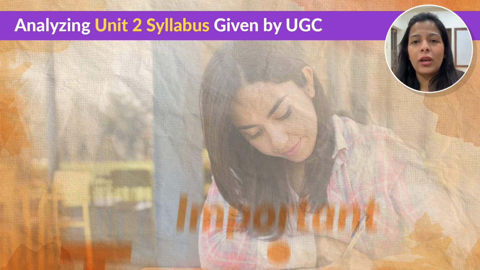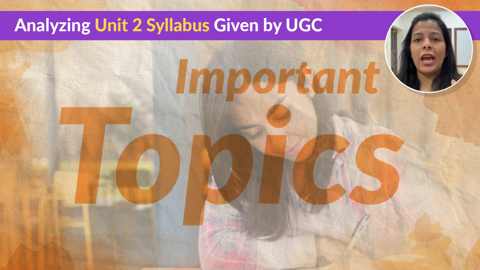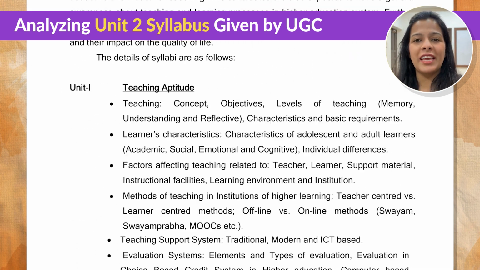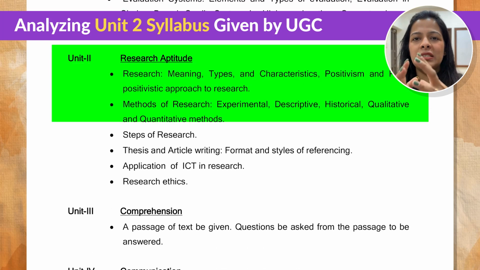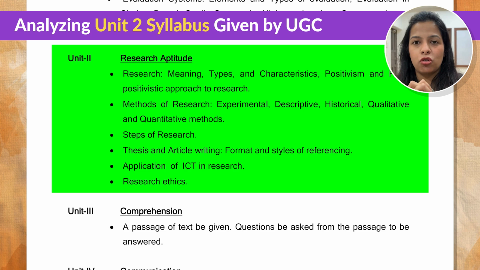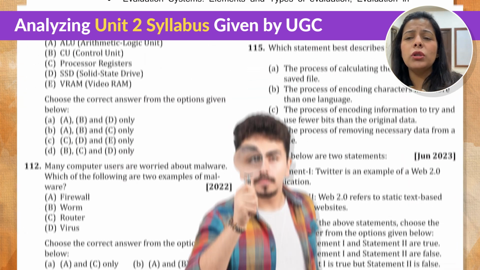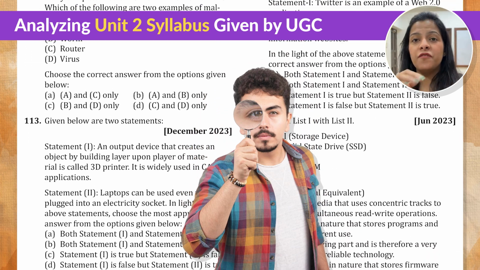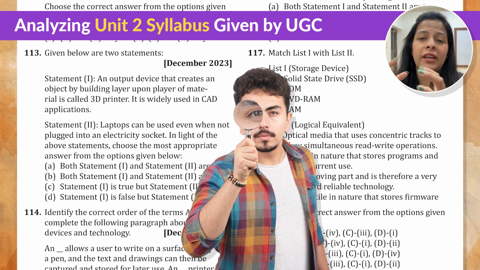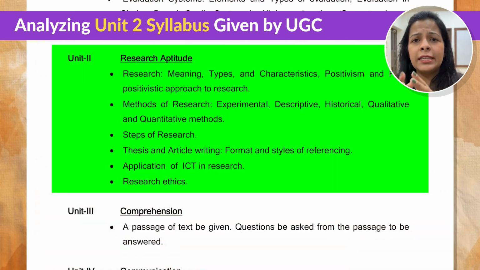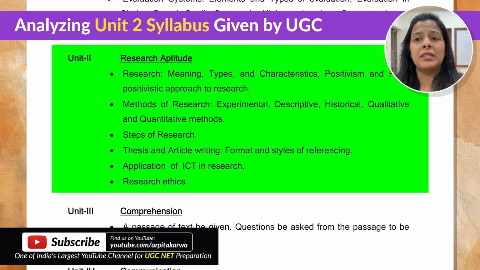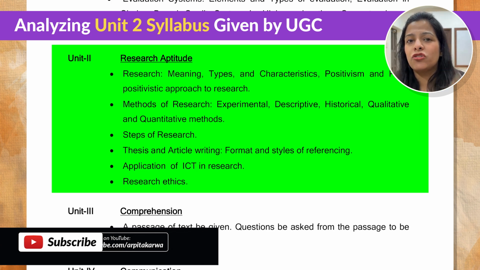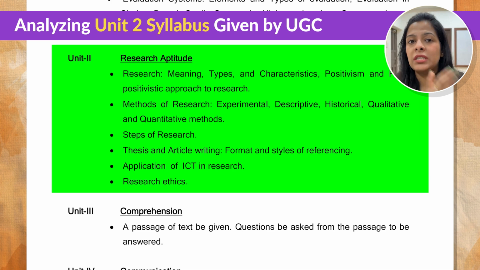Before we look at the most important topics, let us first look at the official UGC NET paper 1 syllabus that is provided by UGC, which you can see right there on your screen. Now, when you look at this syllabus, there is something very interesting that you should know. You have to first go through the past year question papers to see how the trend has changed in the previous few years. And when you go through these past year questions, you will find something very, very interesting. You will see that there are certain topics that keep on popping up in the exam, even though they aren't listed in the official syllabus.